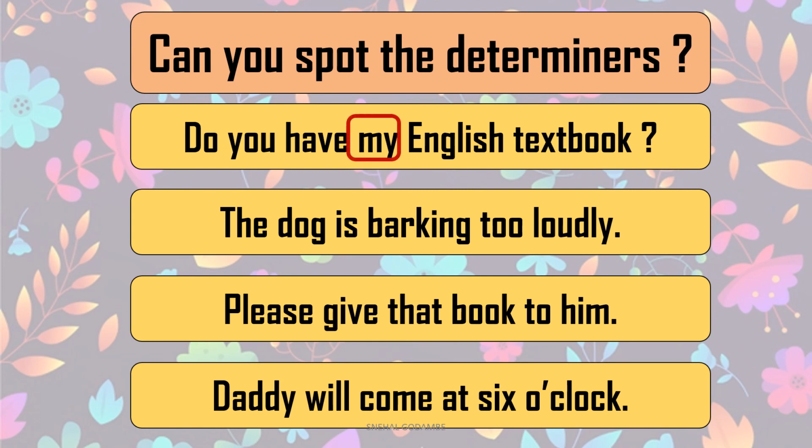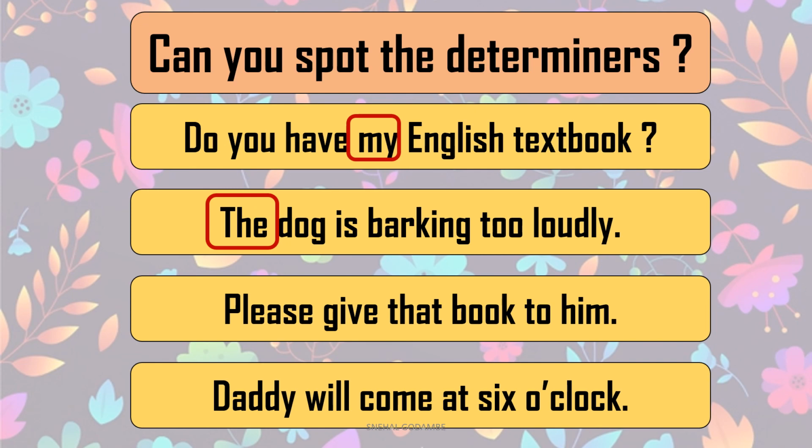My English textbook. So here it shows the possession. Possessive determiner. The dog is barking too loudly. The dog. We are talking about some specific dog. So here we have used the definite article, the, in this sentence.